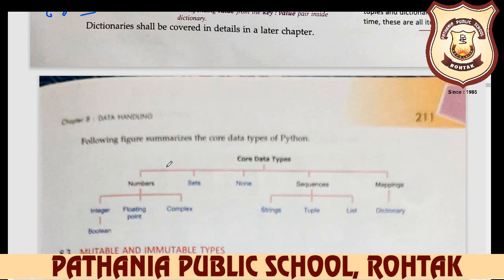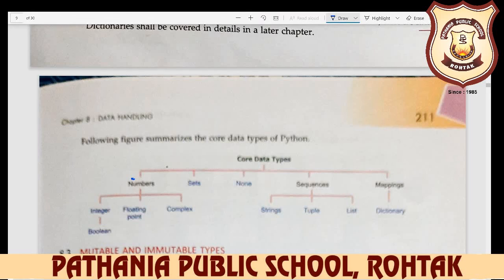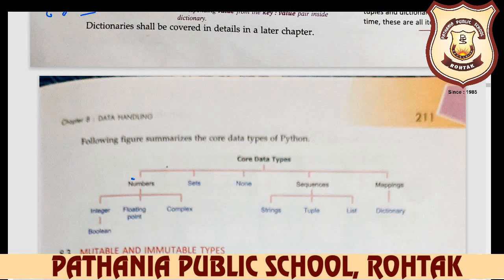So we discuss later. The following figure summarizes the core data types of Python. Core data type means your main, basic, fundamental data type, without which you can't do anything in Python or any other language. So what are the data types here? What is a data type? A data type is the type of value you want to input. For example, number data type, set data type, none data type, sequences data type, and mapping data type.